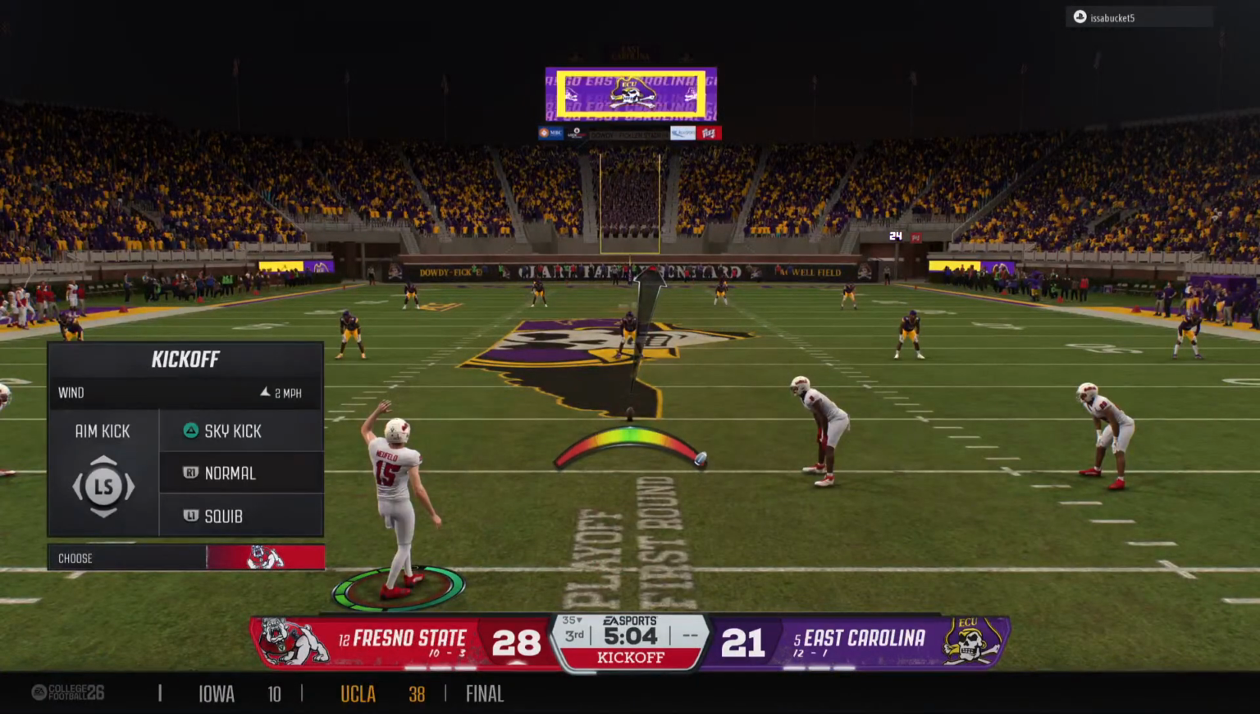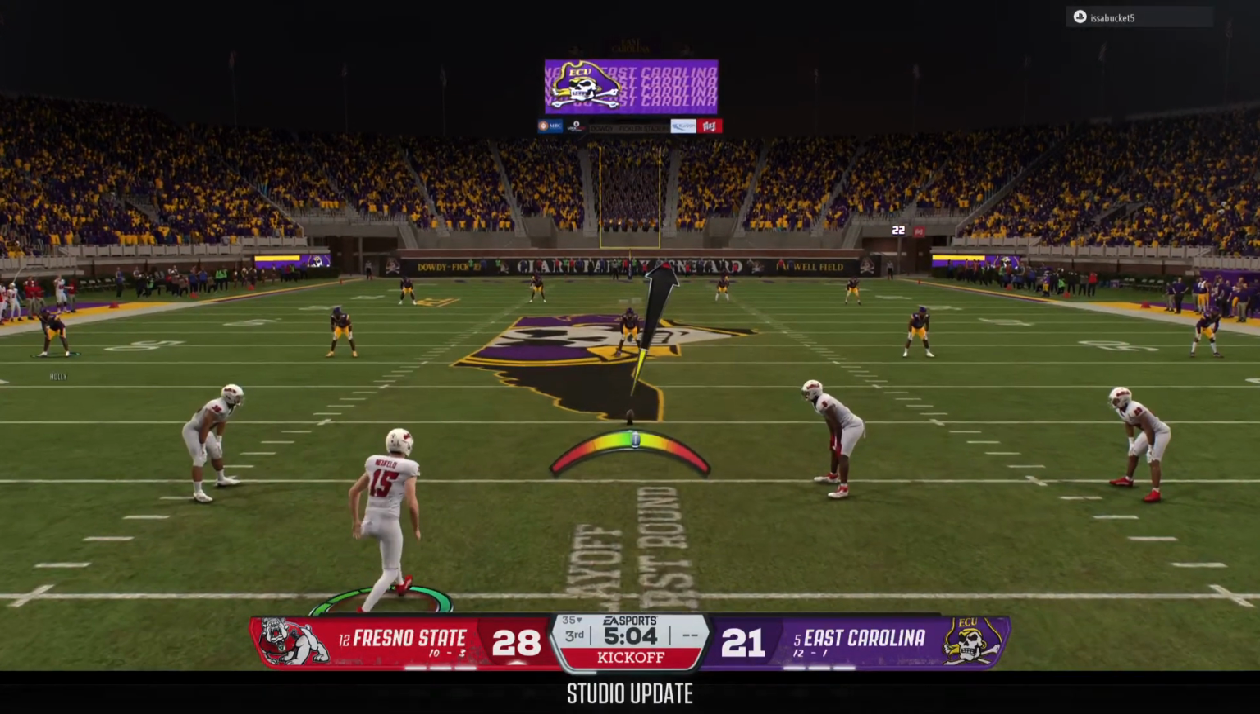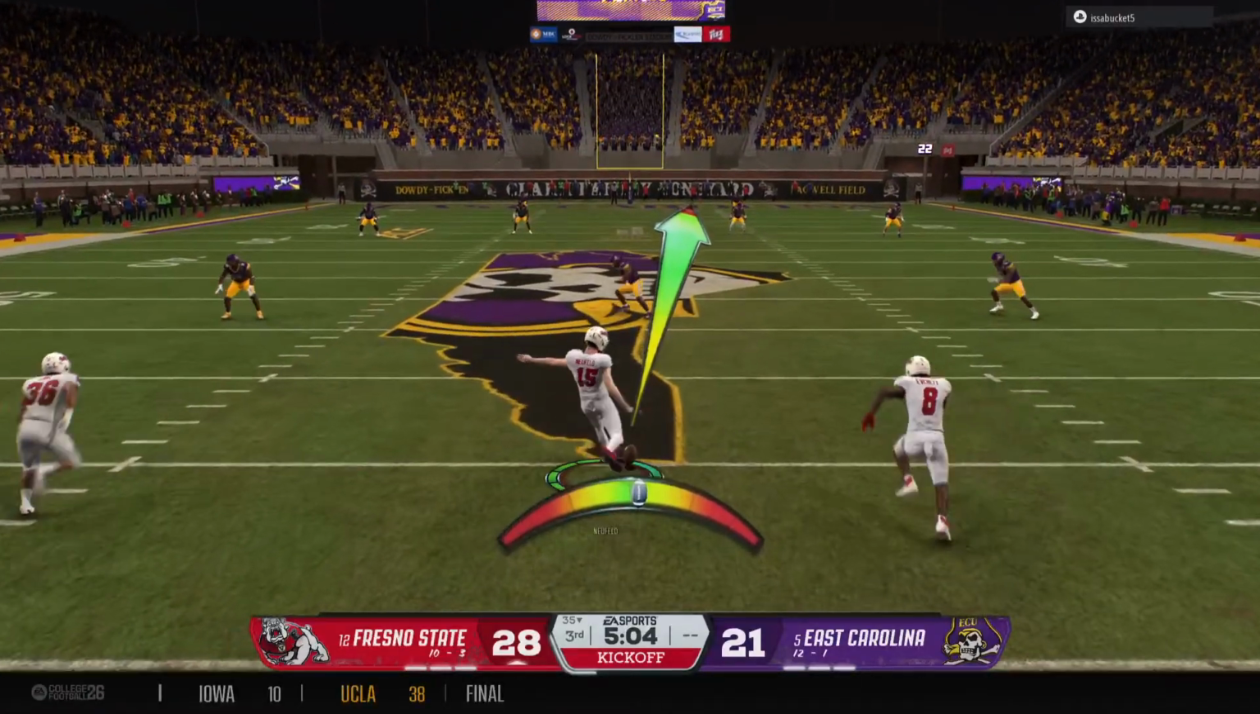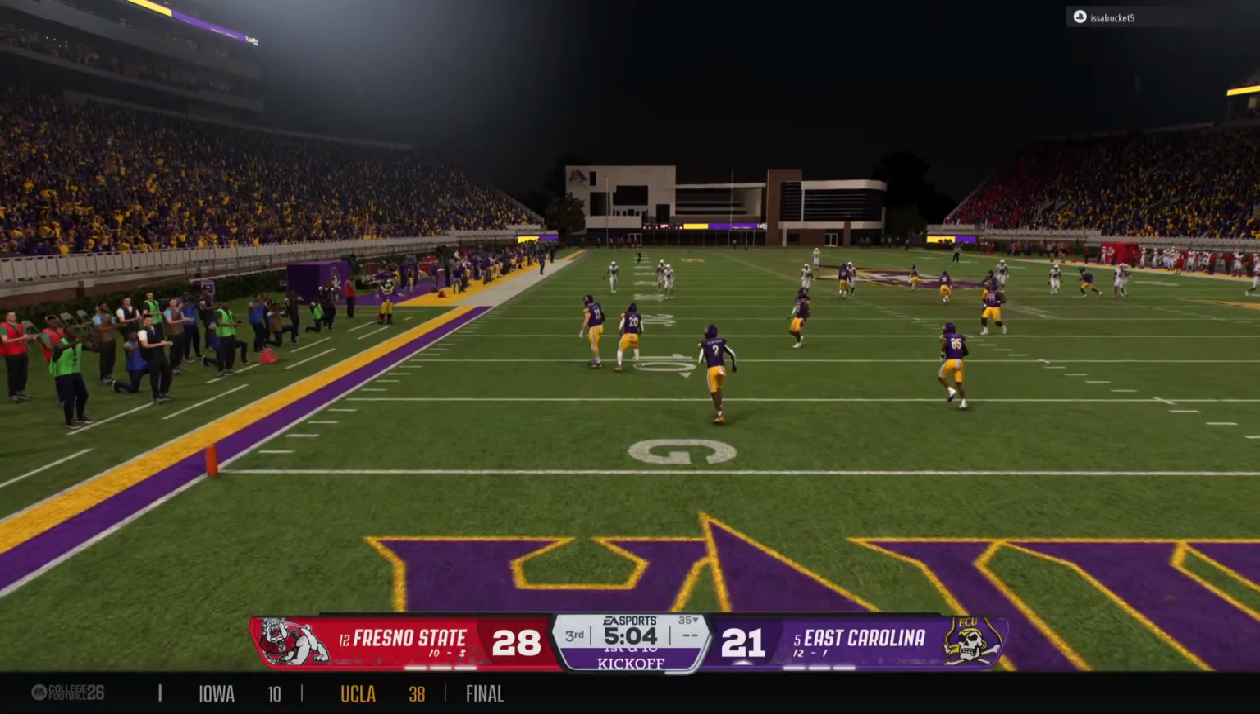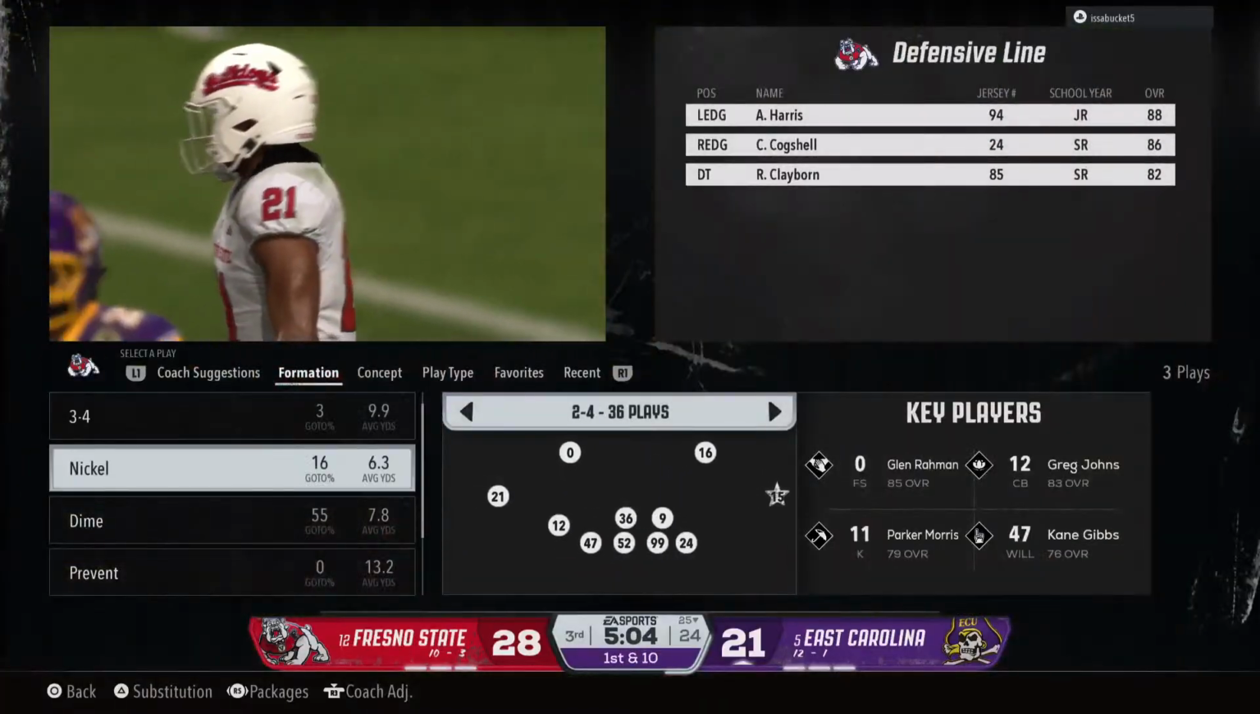So after putting up the touchdown, the kickoff team is out there to boot it away. East Carolina, 21. And the kickoff goes out the back of the end zone, so a touchback.